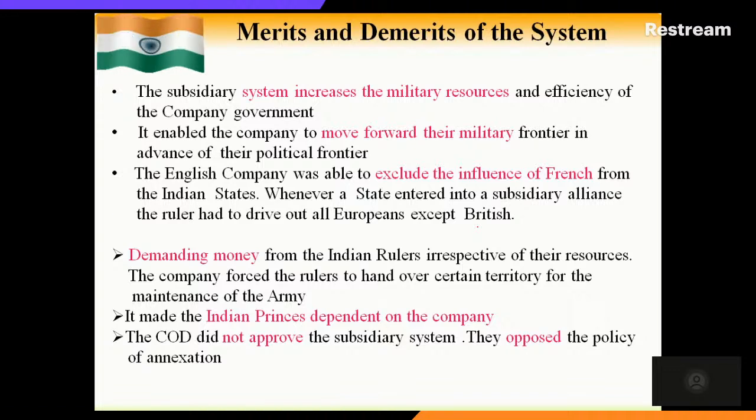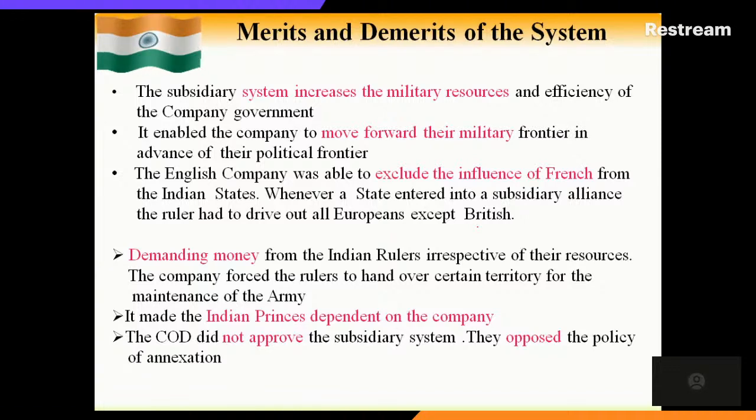Then second, it enabled the company to move forward their military frontier in advance of their political purpose. Obviously, once I'm having more military power, then I will move forward. I will try to annex the other princely states also under my control. Then third, the English company was able to exclude. This is the main aim of the British government, or sorry, the East India Company. They wanted to be supreme. They wanted to dominate over all other princely states or whoever in India was ruling, symbolically or directly.